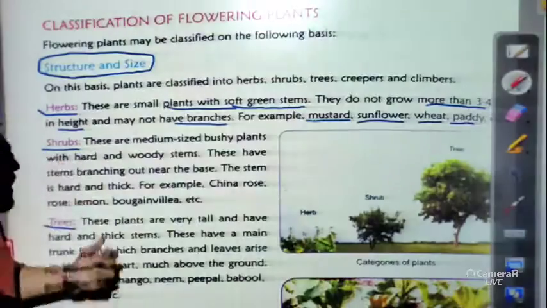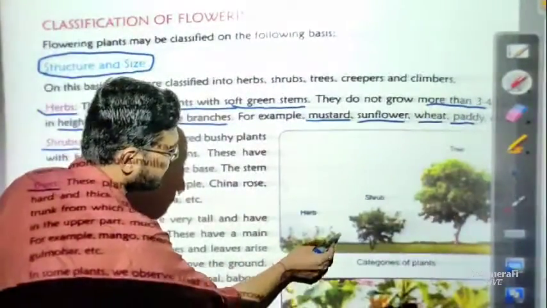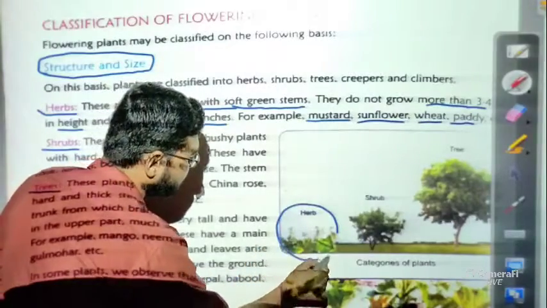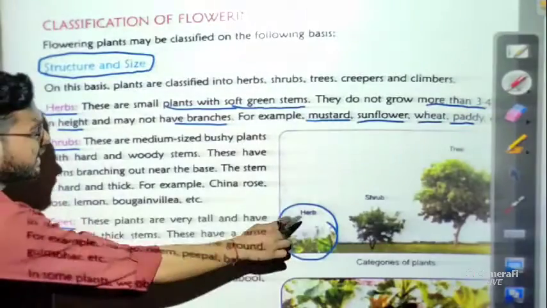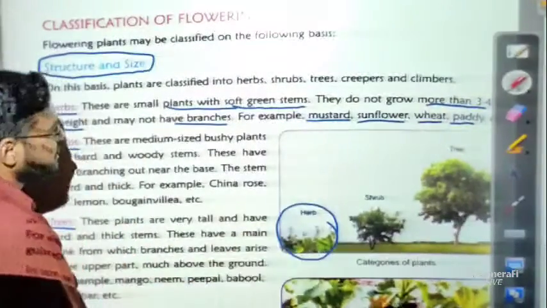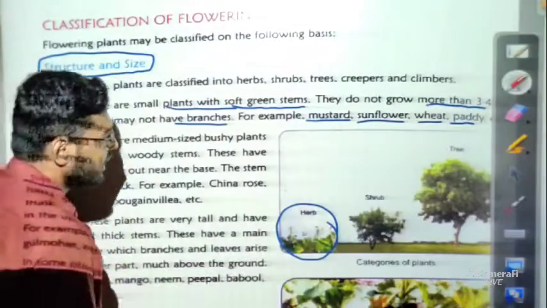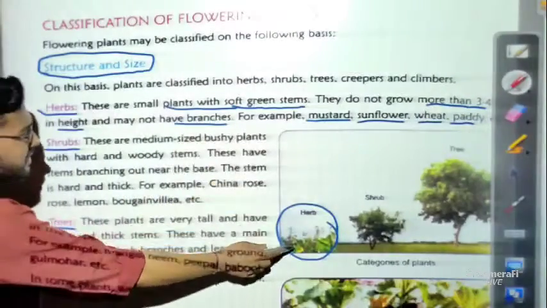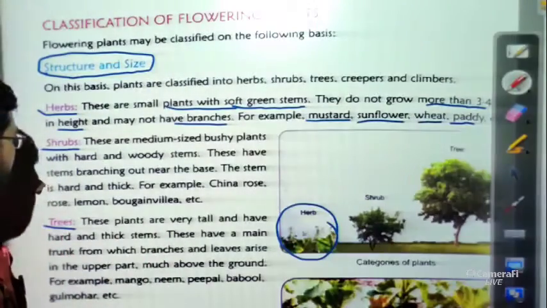Now the next one is shrubs. You can see the picture here, and you can tally the common characteristics with the picture. This is a herb. Now tally the characteristics: you can tally the height, the stem part, and the branches. So just tally these characteristics with these pictures, and you will get a clear idea.